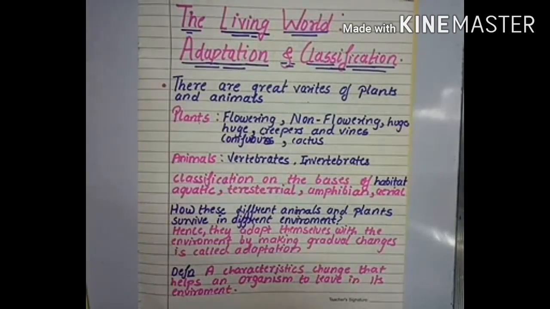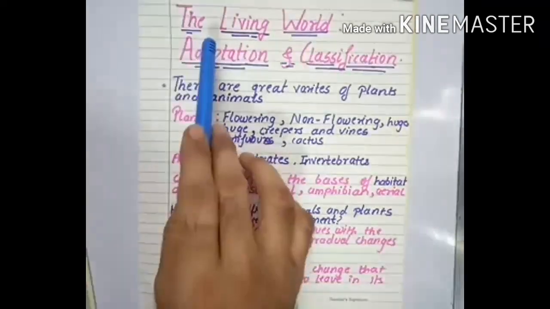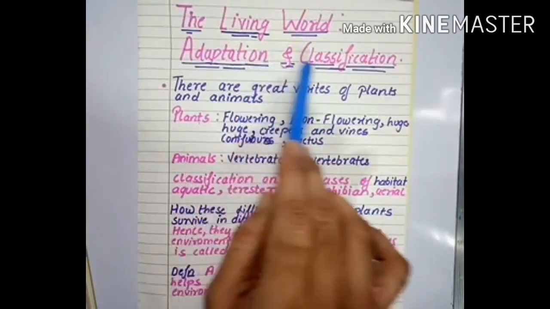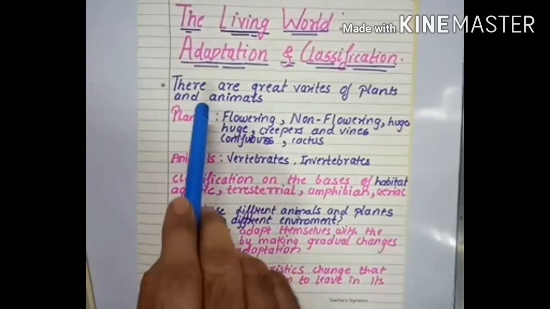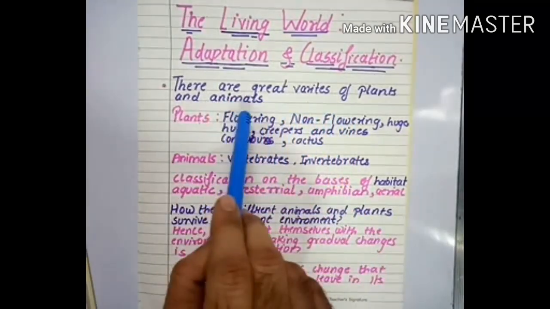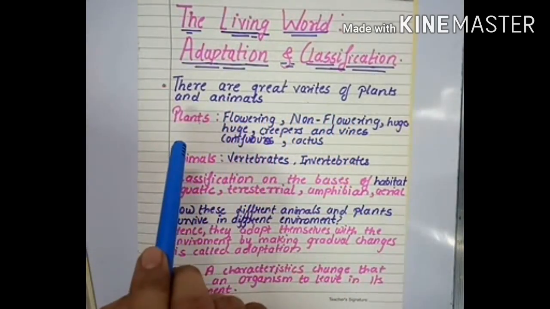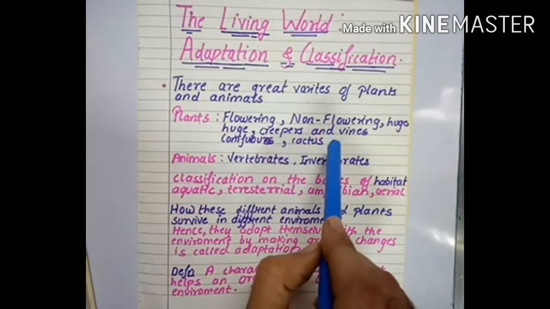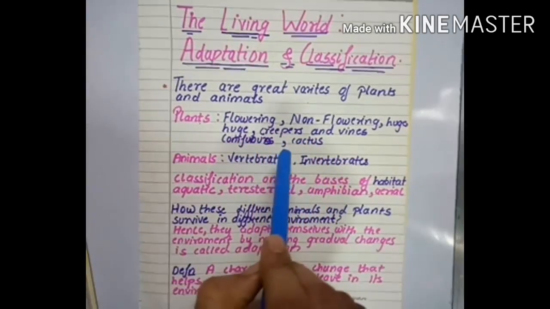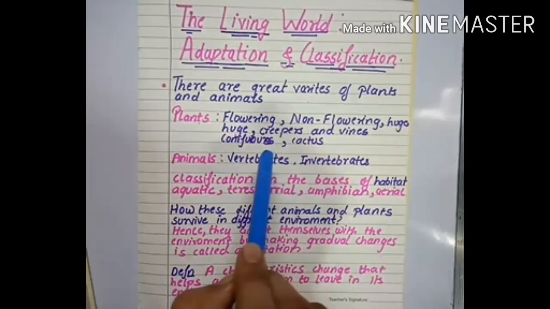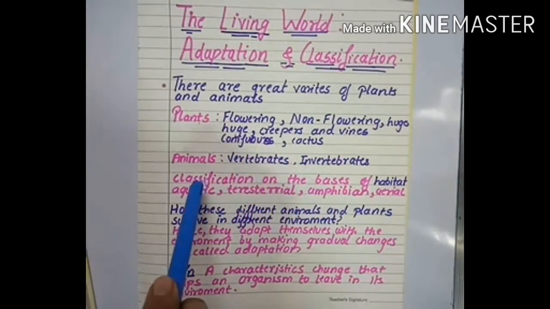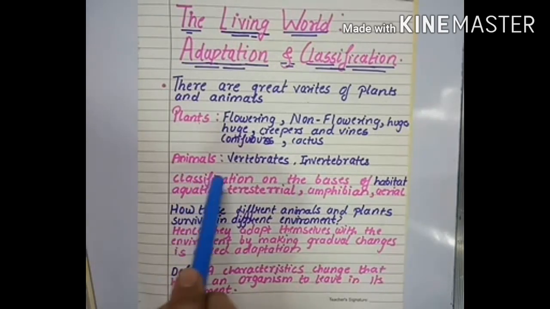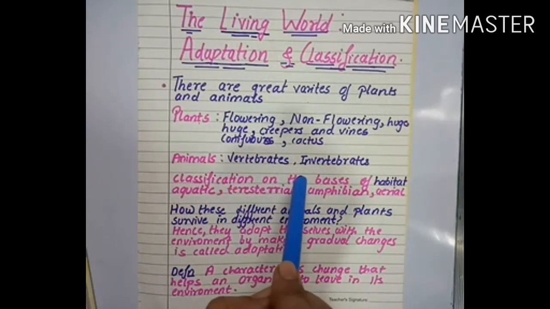Following this rule, today I have brought the science first chapter, the living world, adaptation and classification. Children, you all know that there are great varieties of plants and animals on the earth. Plants are like flowering, non-flowering, huge, creepers, vines, coniferous, cactus. Even in the animals, you can find great varieties like vertebrates, invertebrates.